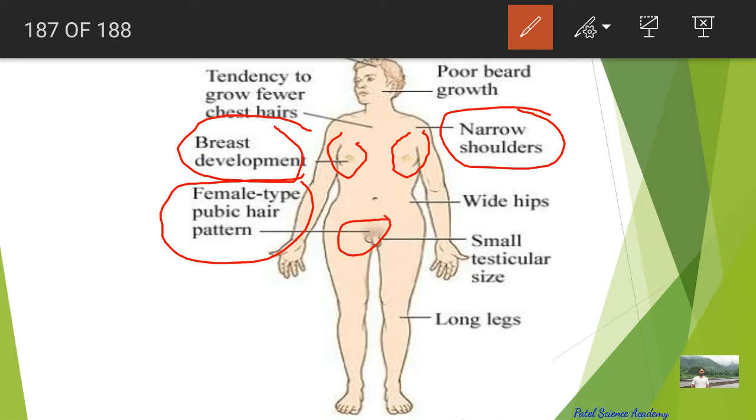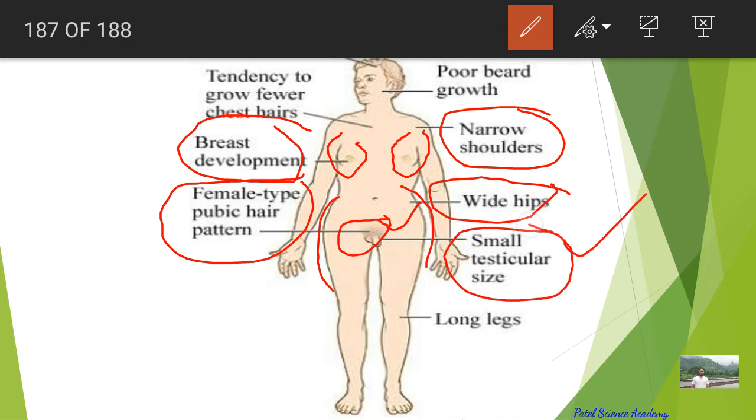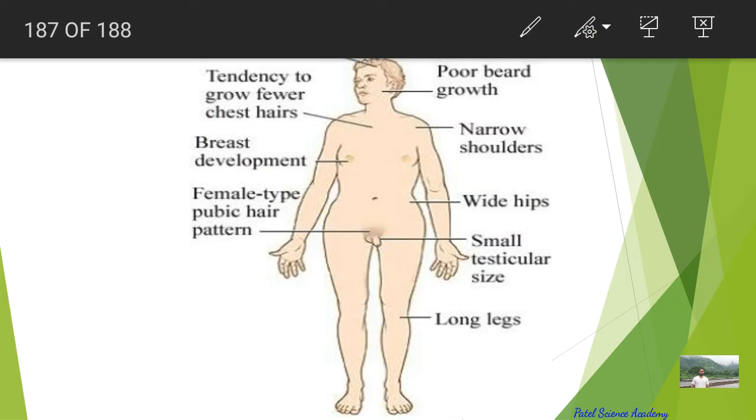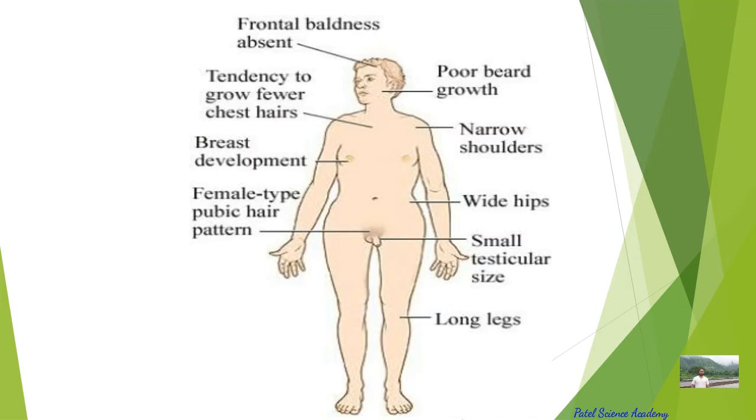The hip is like a female, wide, but this is male, so definitely it will have testes, but these testes are small in size, and their height is tall because their legs are long. So this is about Klinefelter syndrome, and I hope you have understood about this Klinefelter patient too. So this is about this lecture, dear students.